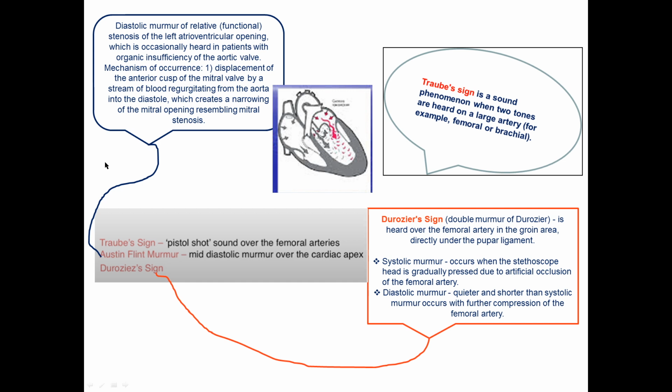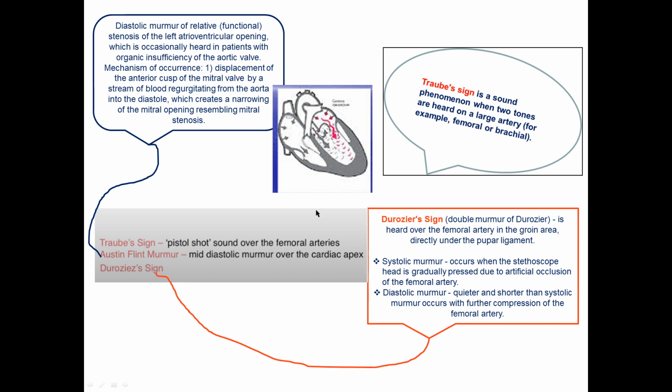Austin Flint murmur, this is a mid-diastolic murmur over the cardiac apex. You know, on the cardiac apex it will be heard on the mitral valve, and it is the diastolic murmur of relative functional stenosis of the left atrioventricular opening, the mitral valve, which is occasionally heard in patients with organic insufficiency of the aortic valve. The mechanism of occurrence is displacement of the anterior cusp of the mitral valve by a stream of blood regurgitating from the aorta in diastole, which creates a narrowing of the mitral opening resembling mitral stenosis. That's why a diastolic murmur will be heard on the apex.